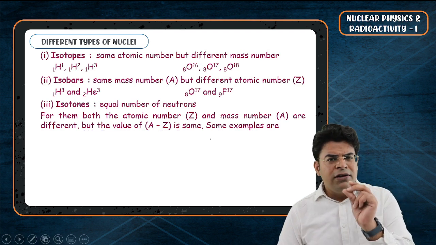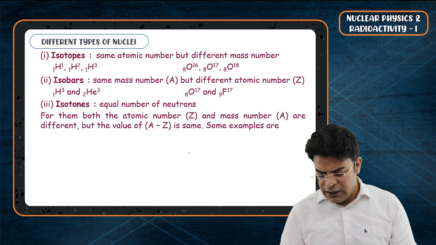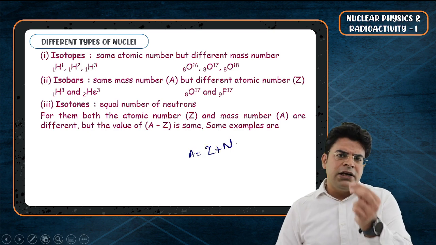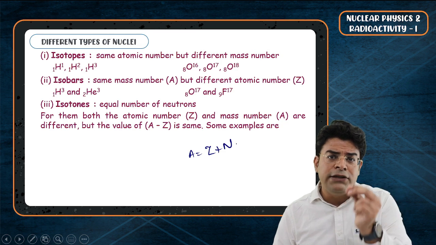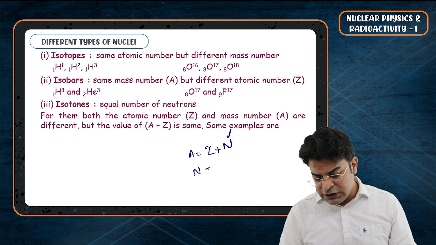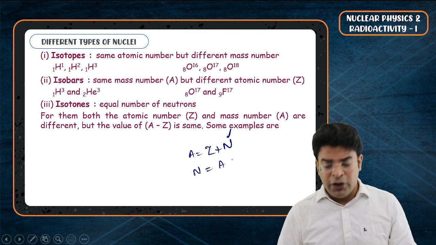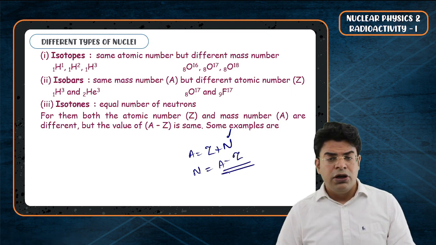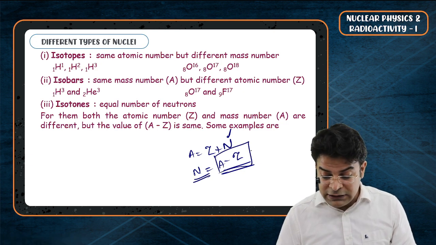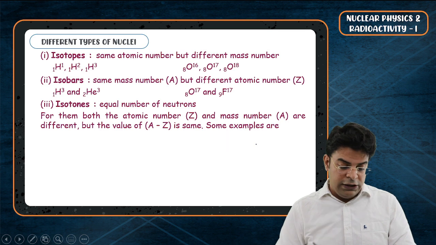Sir, why can you say that A minus Z has to be the same? Can I say that A equals Z plus N? Yes. If I am saying that two particular nuclei are isotones, it means that they have the same number of neutrons. And the number of neutrons is nothing but the atomic mass minus the number of protons. So if the number of neutrons is the same, it means that A minus Z is the same for both nuclei.